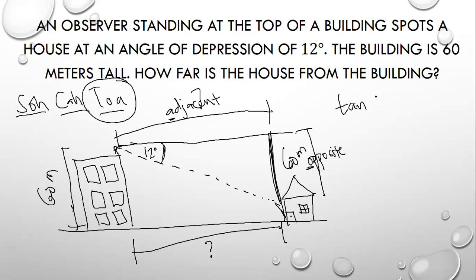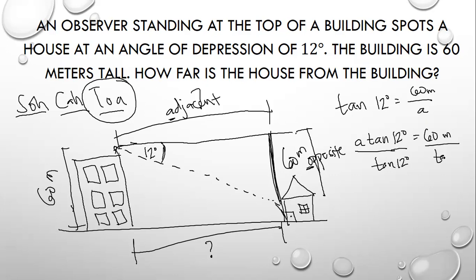We have tangent 12 degrees is equal to opposite 60 meters all over the adjacent, or simply A na lang. So now, to solve for this, cross multiplication, we have A tangent 12 degrees is equal to 60 meters. Divide both sides by tangent 12 degrees. Therefore, A is equal to 60 divided by tangent 12 degrees, I-type nyo na lang sa calculator.